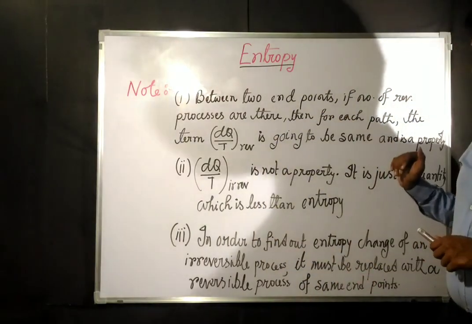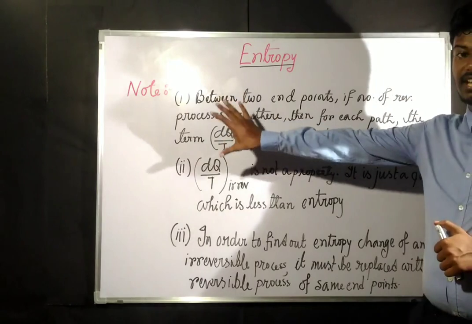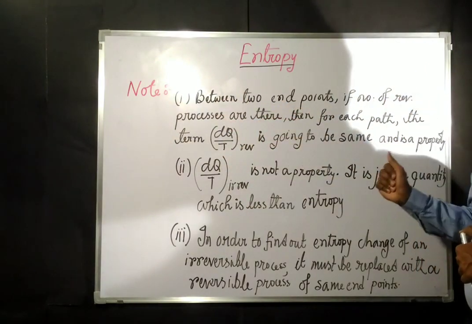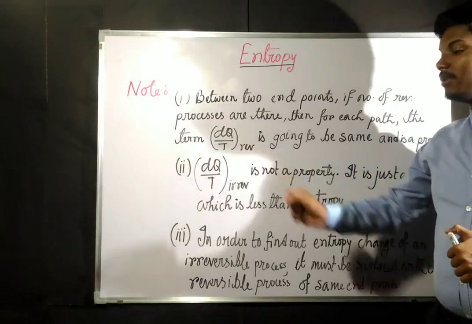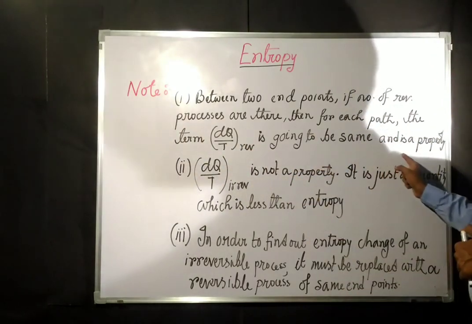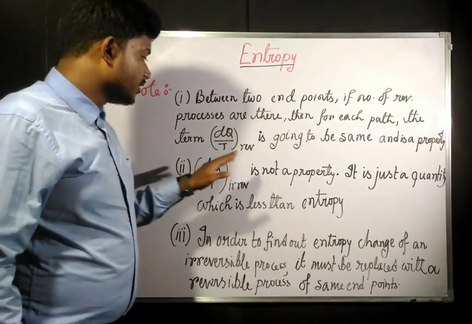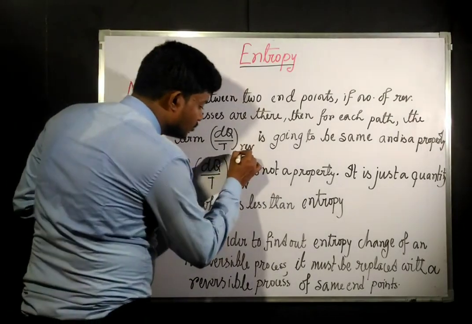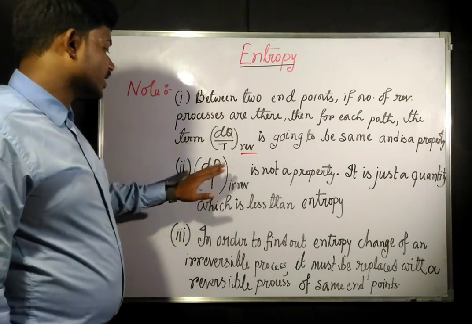We said this earlier in the reversible part, when we were deriving it. Each of the reversible processes has this term the same, and this term is going to be a property. Must remember that this must be reversible.